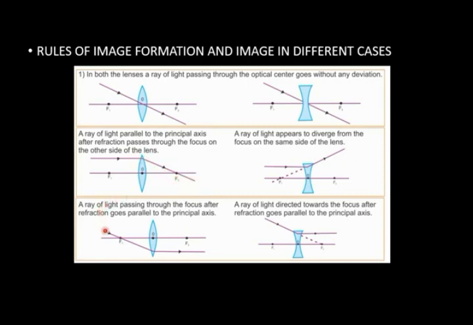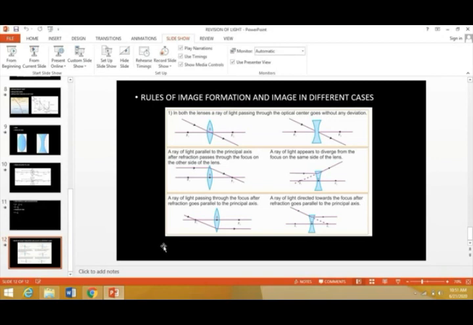And if a ray of light comes from the focus, after refraction it becomes parallel to the principal axis. So these are the 3 rules of image formation in concave and convex lenses.